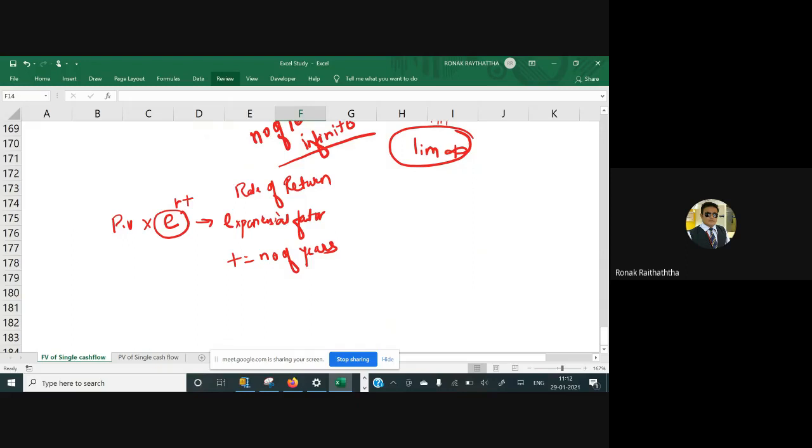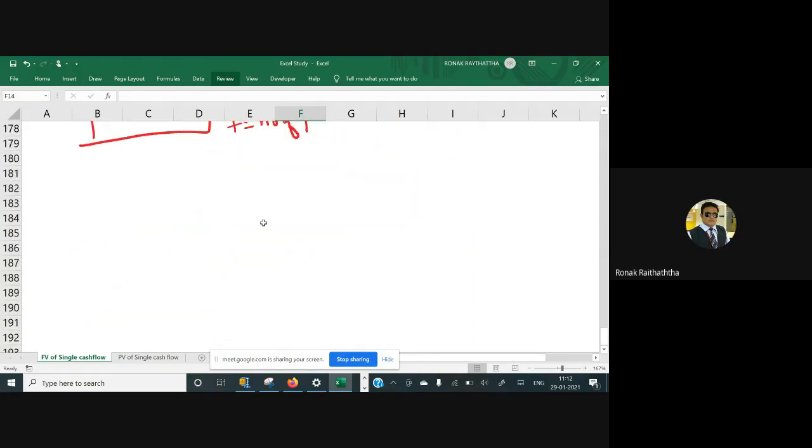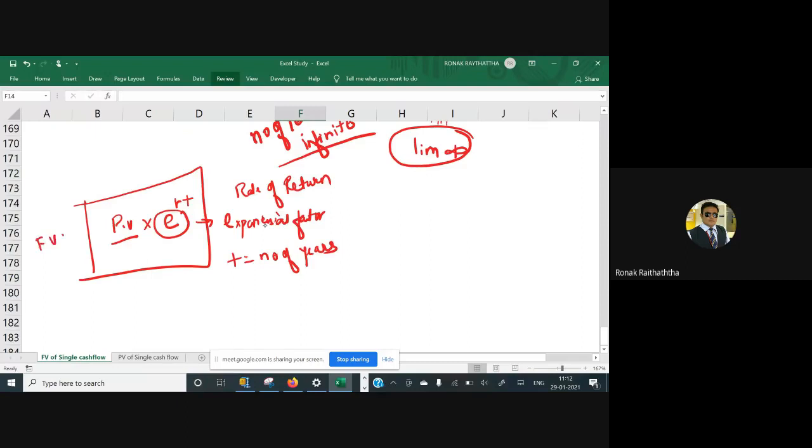If we derive an equation by using the limit as well as derivation, then we will be able to reach this particular formula. So let's not go into the derivation aspect, because for that you must have knowledge of derivatives, integration, and some of the formulas related to that. So it's the continuous compounding. The formula we use is the present value multiplied by the exponential factor raised to RT. Is it clear? So in this case, let's put everything in this formula. Now this is equal to FV.